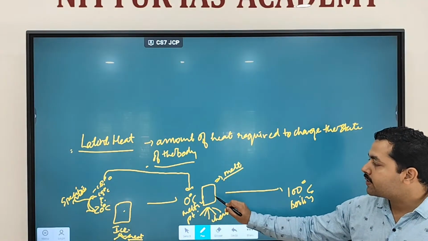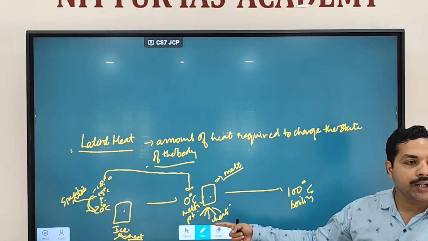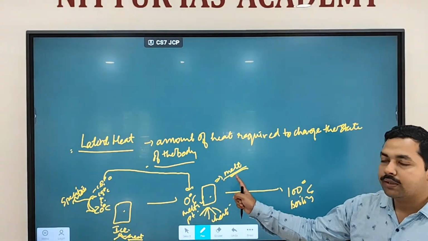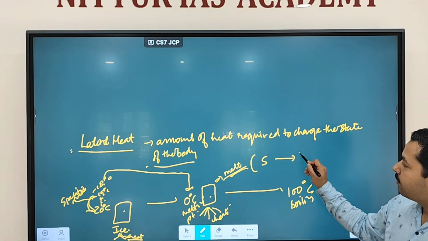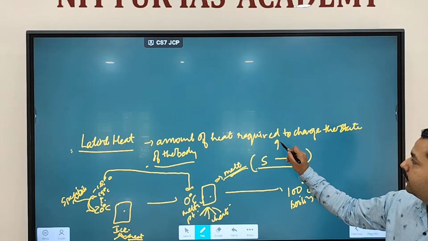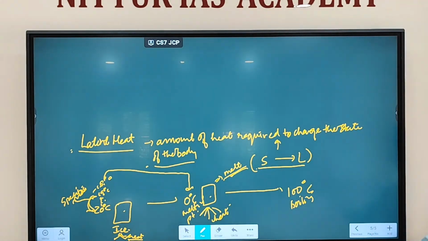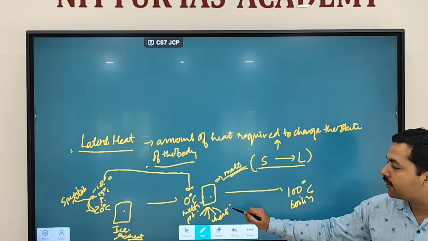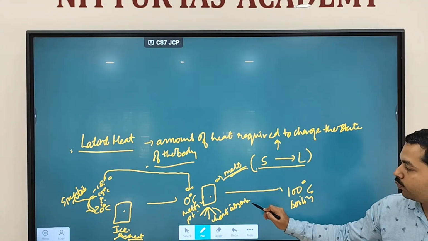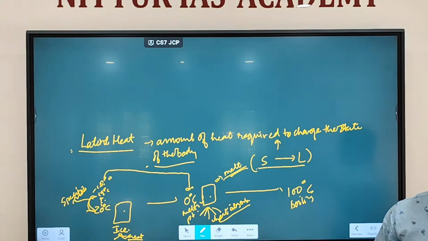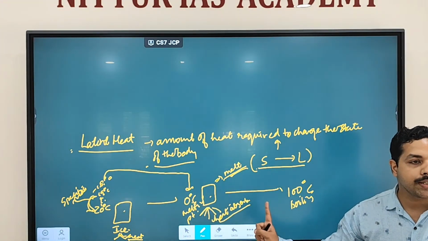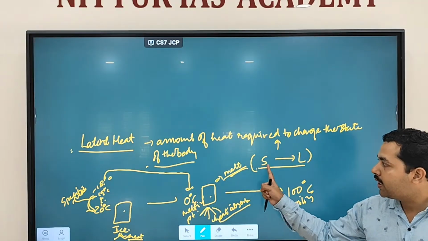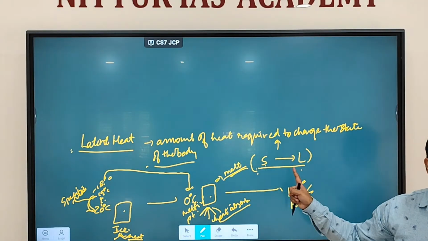So when ice reaches 0 degrees Celsius and you apply heat, what will happen? Ice will start to melt. It is changing its state from solid to what? Liquid in nature. Whatever heat is absorbed at this point of time will not raise the temperature from 0 to 1. It will change the state from solid to liquid.